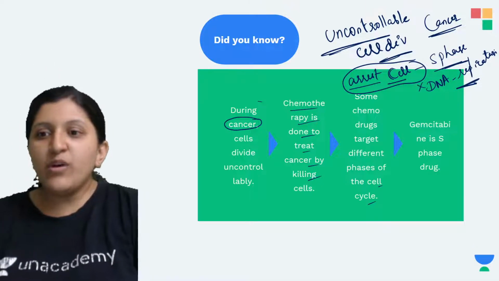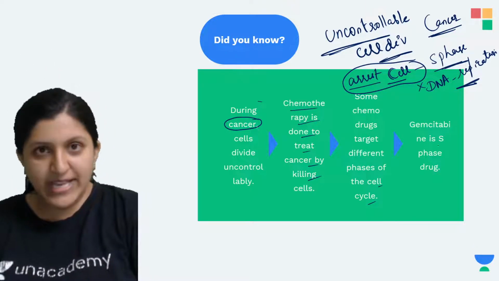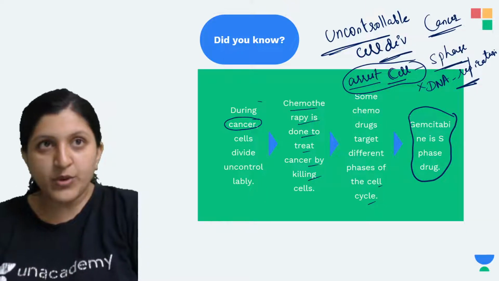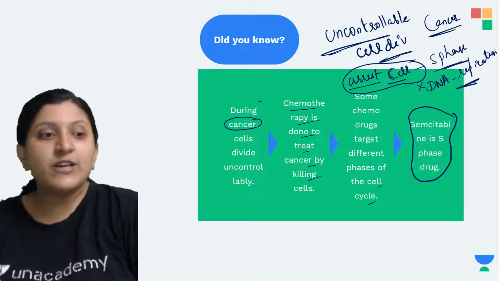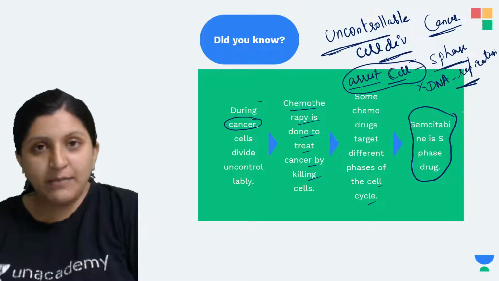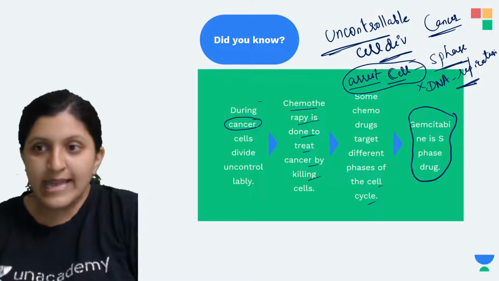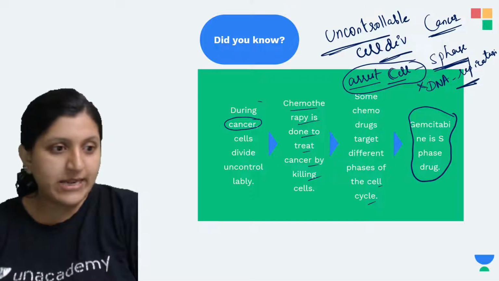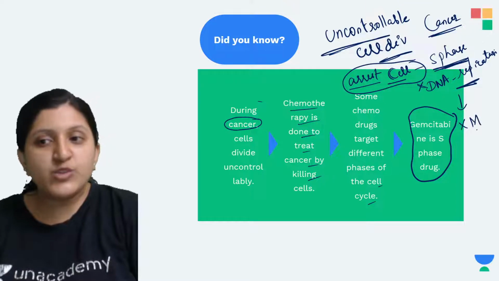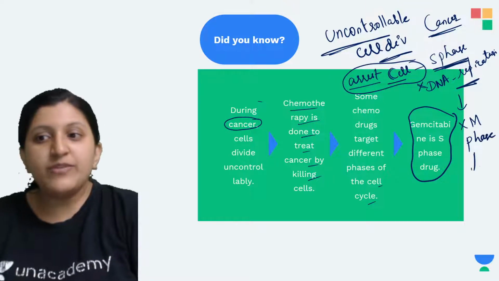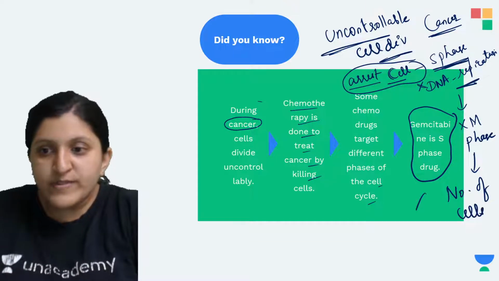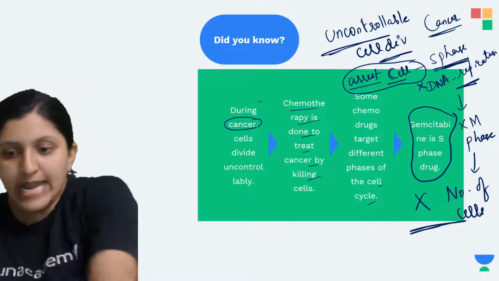Alright, so now gemcitabine is a S phase drug. This is a drug which can be taken if a cancer is there, but only at the early stages. This is one of the medicines or drugs which can be taken, and it is going to arrest the cell at the S phase. So no cell division, no DNA replication. If no DNA replication, then there is no M phase. If there is no M phase, the number of cells will not increase. The number of cells is going to remain the same. So there is no cell division in that case.